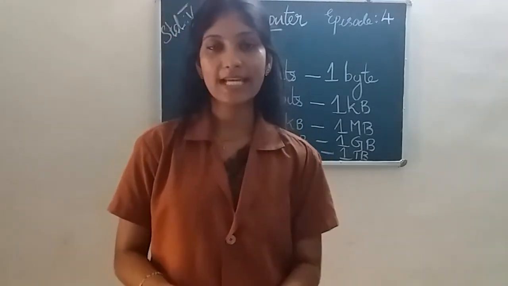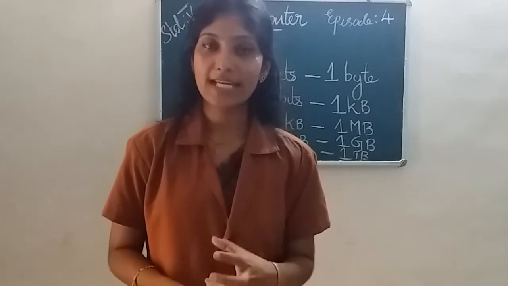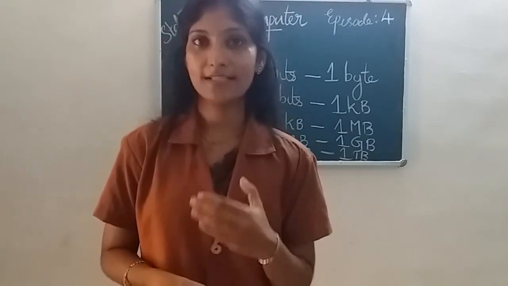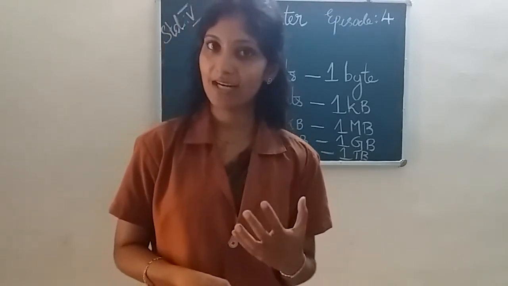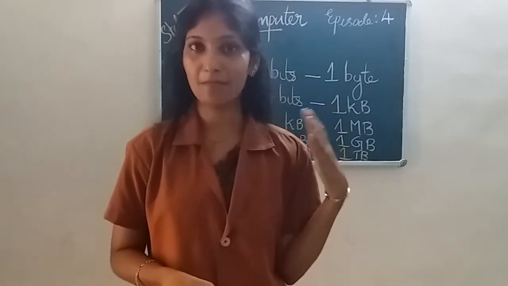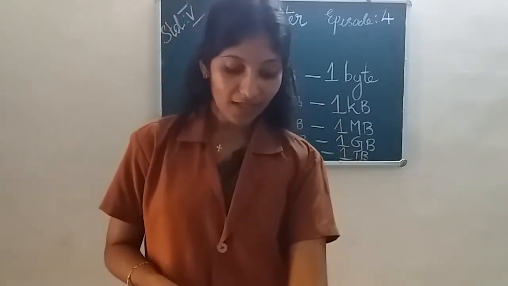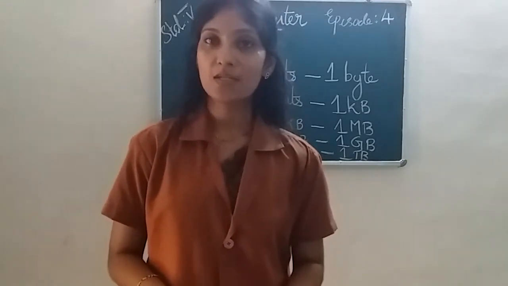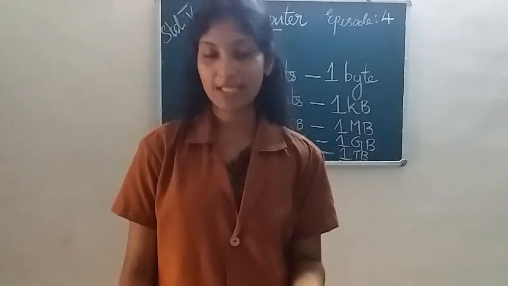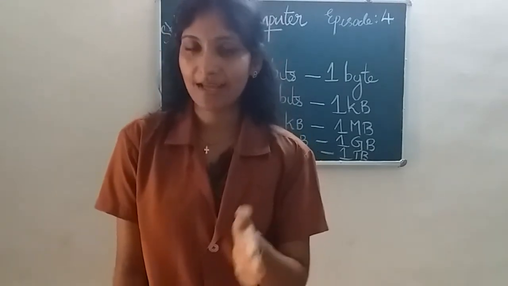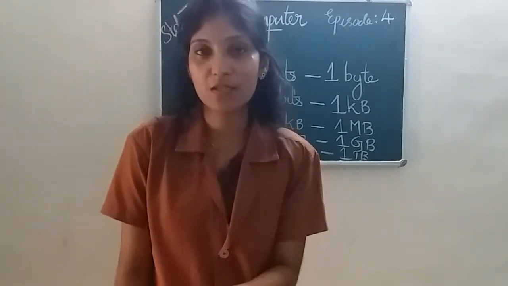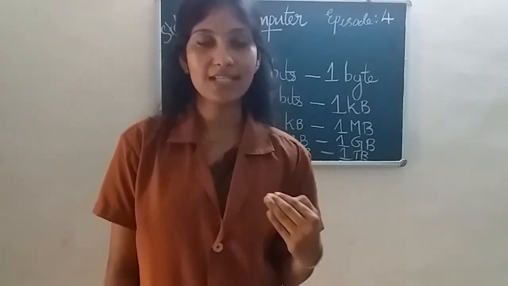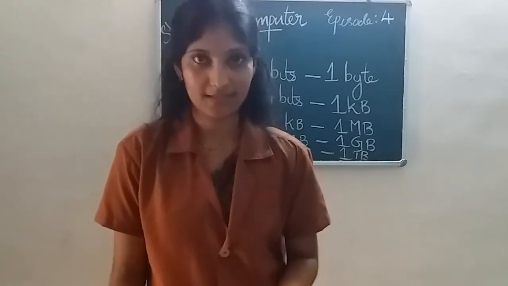Next is CD. The capacity of CD is approximately 700 MB. MB means megabyte. Another one, DVD, capacities range from 4.3 GB to 17 GB. 4.3 GB or approximately 4 GB to 17 GB DVD storage devices. Its capacity.